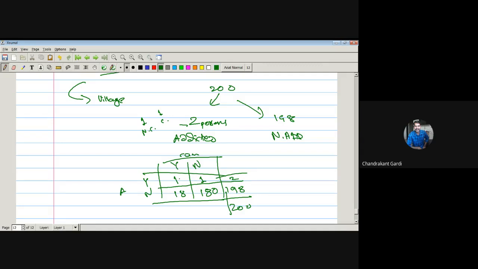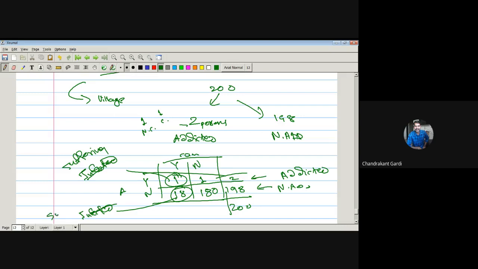Now here you may say that among the addicted persons, only one person has cancer, whereas among non-addicted persons, 18 persons have cancer. We cannot say infected because cancer is not an infectious disease; that may give a wrong meaning. They are suffering from cancer, we can say. So out of two addicted persons, one is suffering from cancer, while among the 198 non-addicted persons, 18 are suffering from cancer.